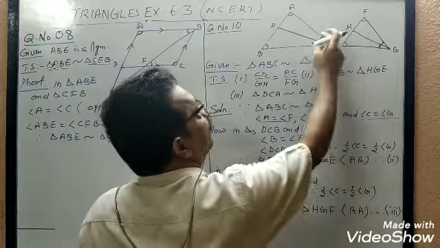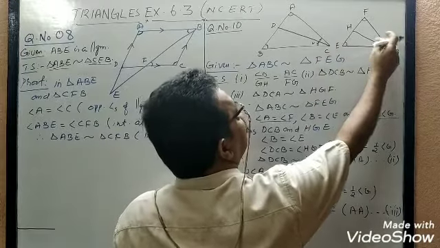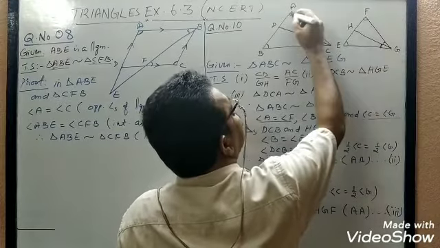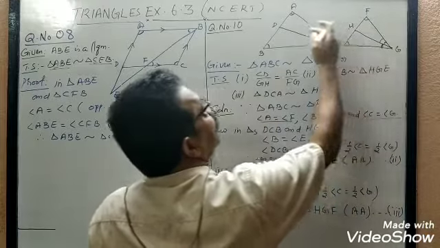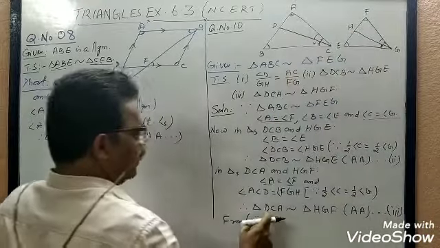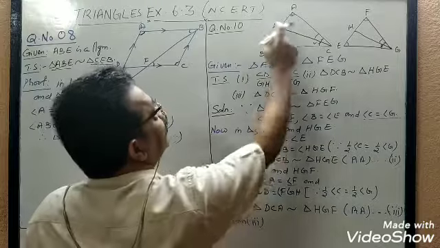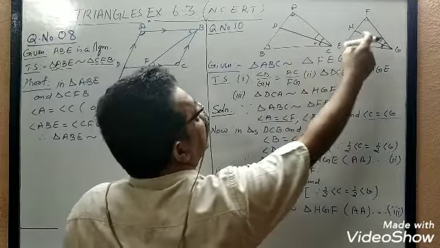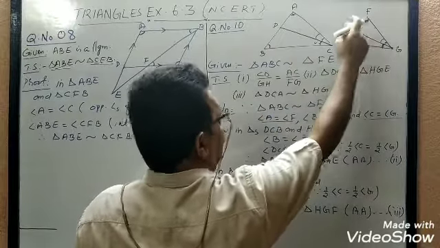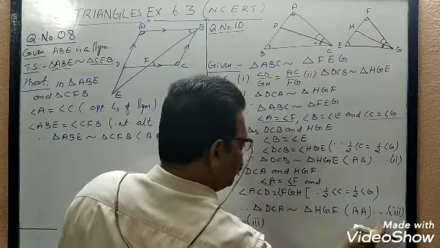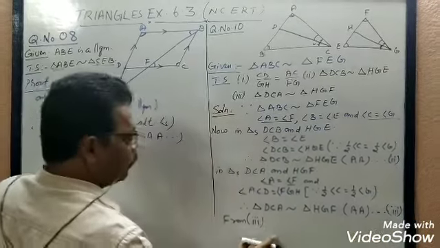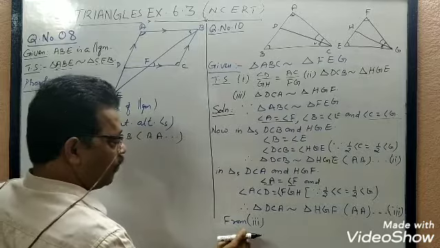Same argument: half of angle C equal to half of angle G. So this angle and this angle are equal, and this angle and this angle are equal. Therefore, triangle DCA, or we can say ADC also, is similar to triangle HGF. We proved this.